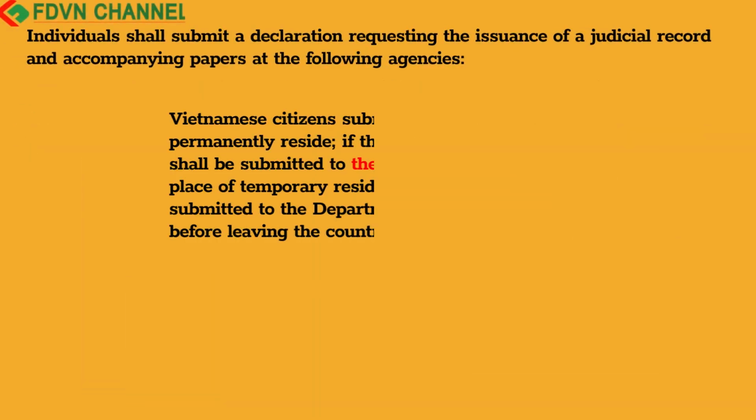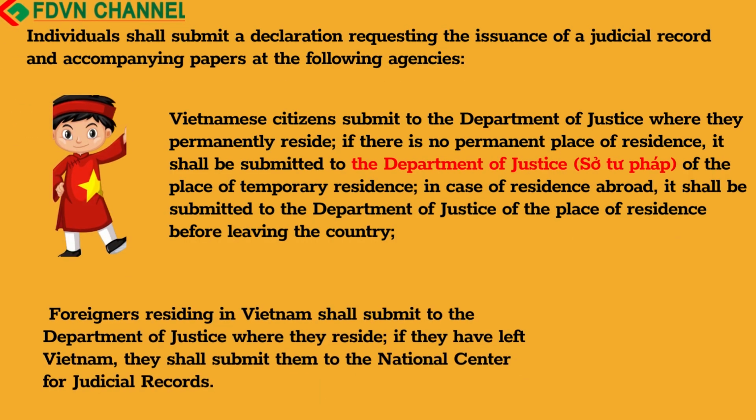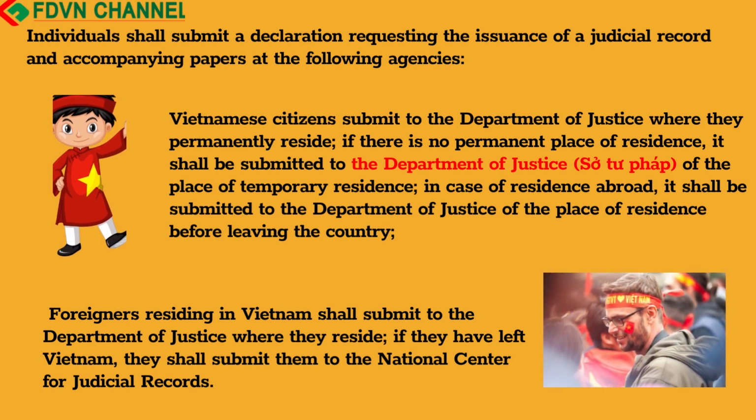Individuals shall submit a declaration requesting the issuance of a judicial record and accompanying papers at the following agencies. Vietnamese citizens submit to the Department of Justice where they permanently reside. If there is no permanent place of residence, it shall be submitted to the Department of Justice of the place of temporary residence. In case of residence abroad, it shall be submitted to the Department of Justice of the place of residence before leaving the country. Foreigners residing in Vietnam shall submit to the Department of Justice where they reside.